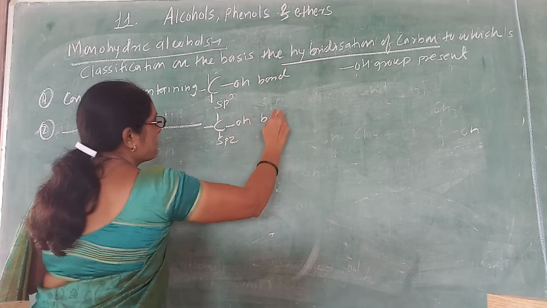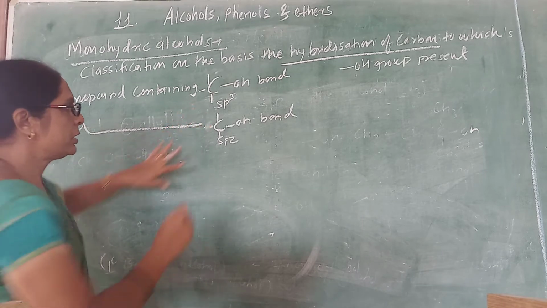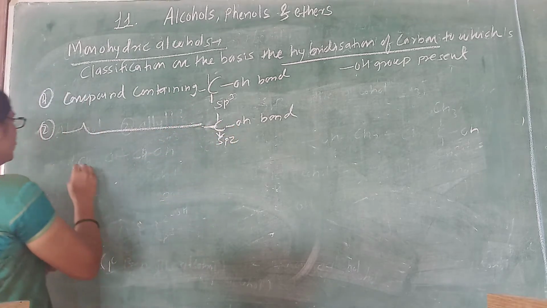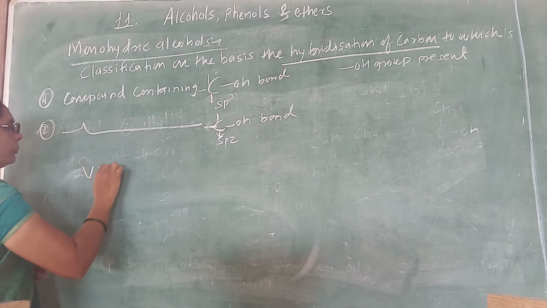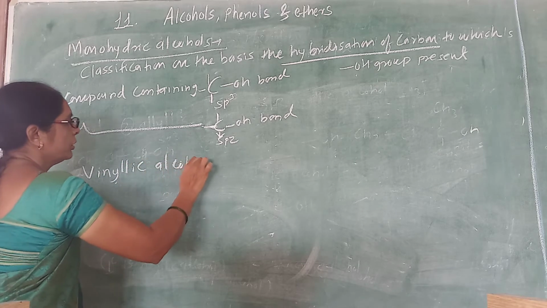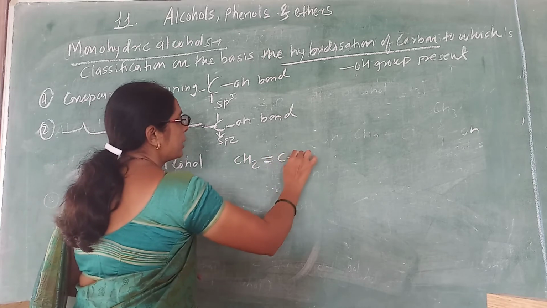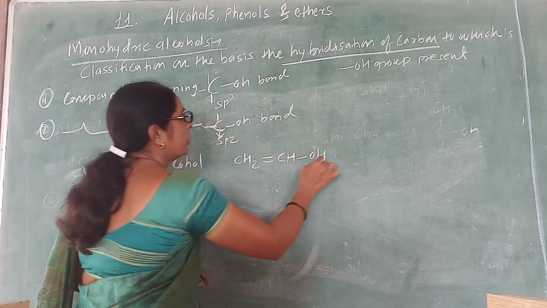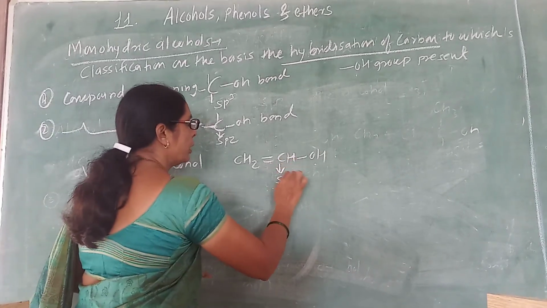Now the hybridization of the carbon is compulsorily sp2. So that class of compound is the only one, that is the vinylic alcohol. Here the hydroxy group is directly attached to a carbon that is sp2 hybridized.